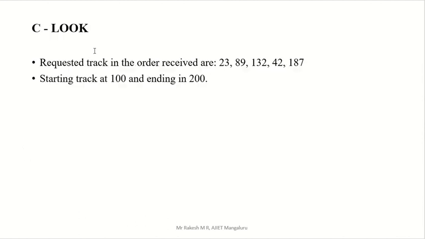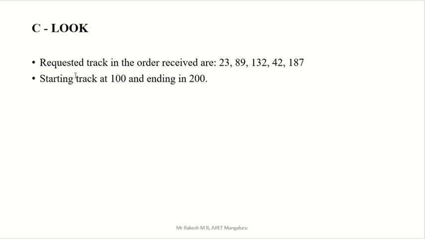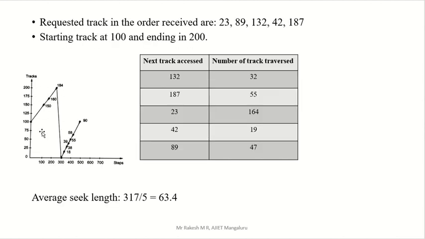graph. So what is CLOOK means, we have to supply this request either in increasing order or decreasing order. So I told it is same as CSCAN, so that's why I considered CSCAN diagram here, that is previous example. There we increased from head, we increased till last number, then again we decreased till 0 without supplying any request, we are going till 0, then again we are starting in supplying, right?